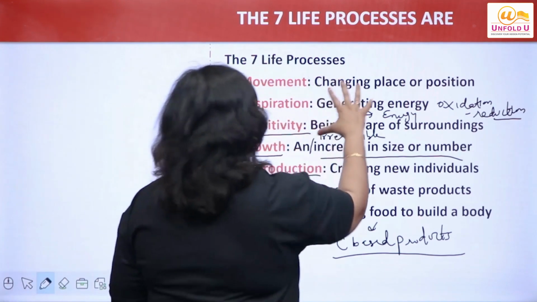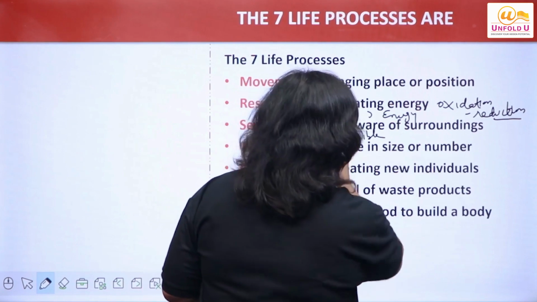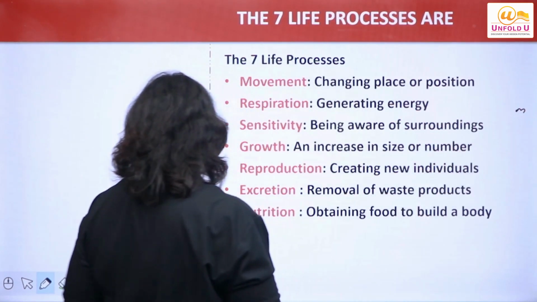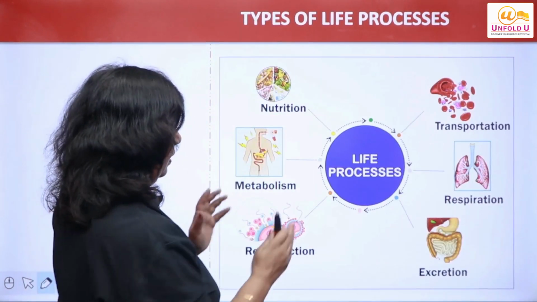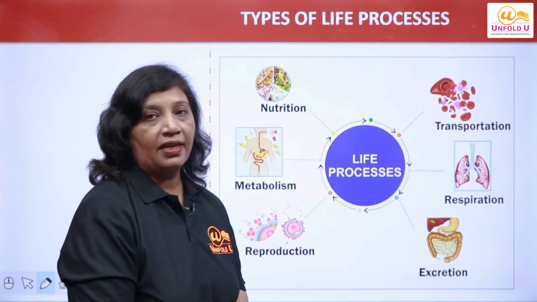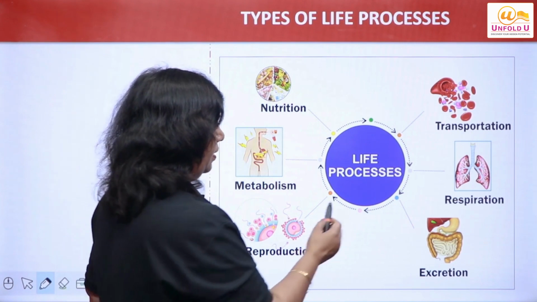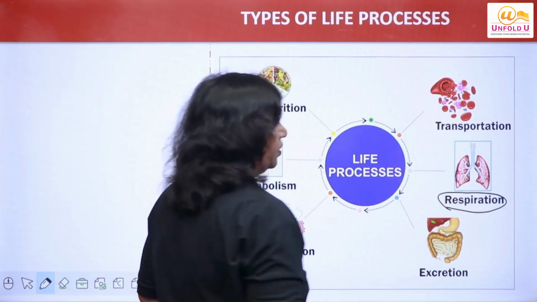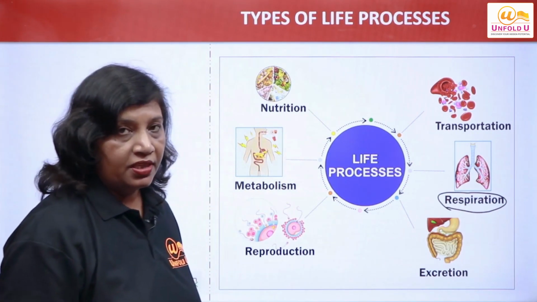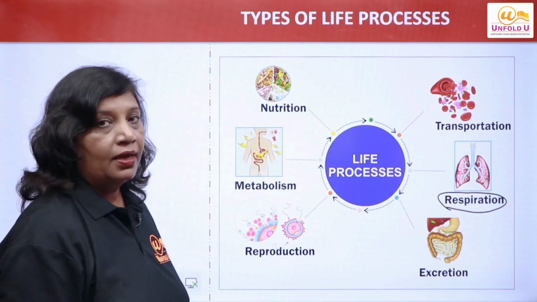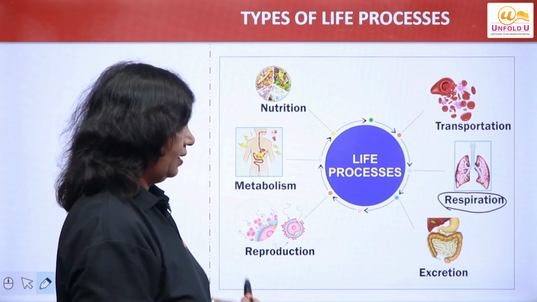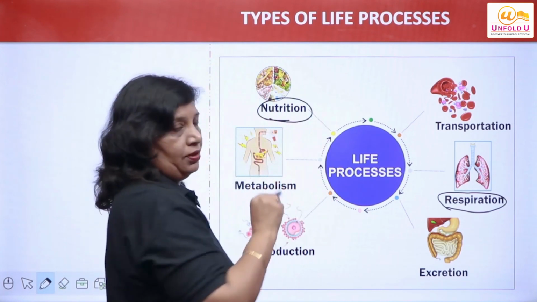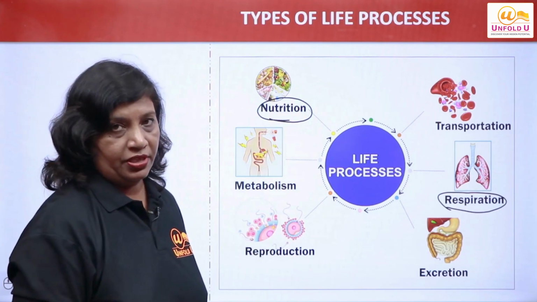Right? Now let us again look at more of these types of processes. Now see, this picture represents the various life processes, right? See, this is respiration, right? Respiration, I told you, is oxidation reduction reactions which break down the food to release energy. The food we take through the mouth, that is called nutrition.